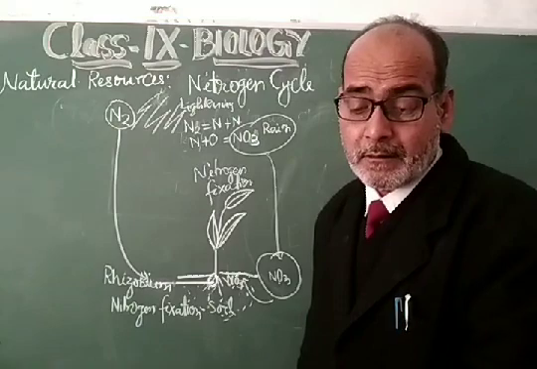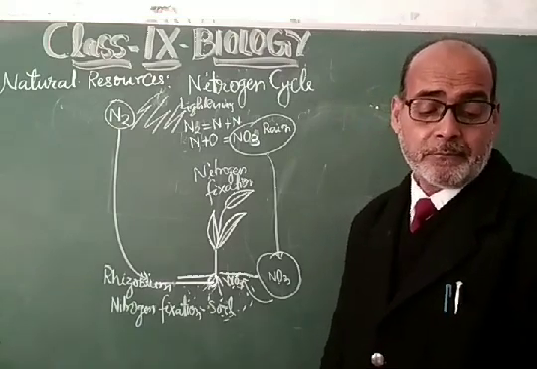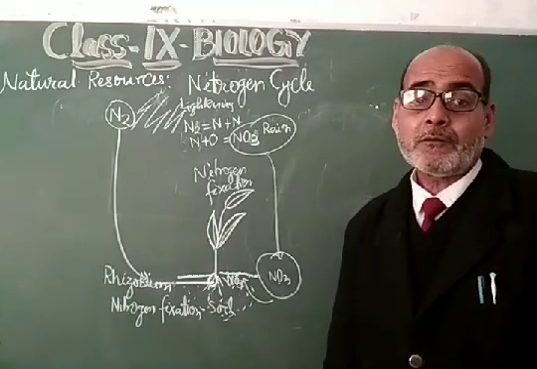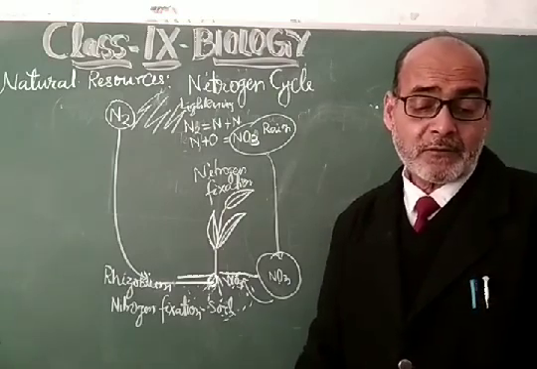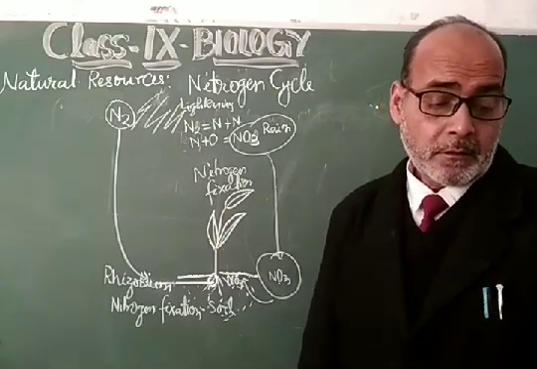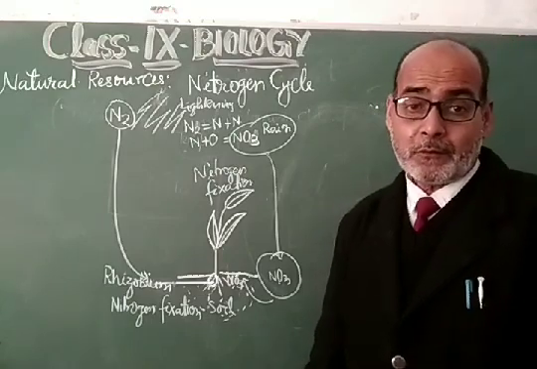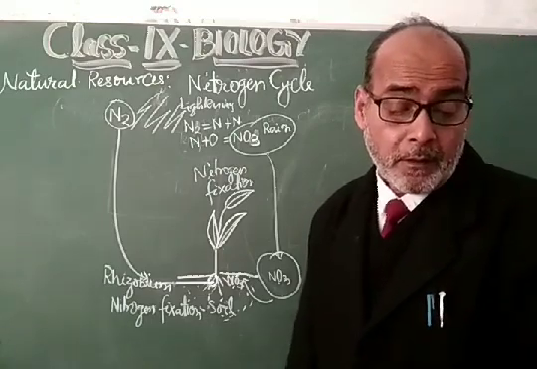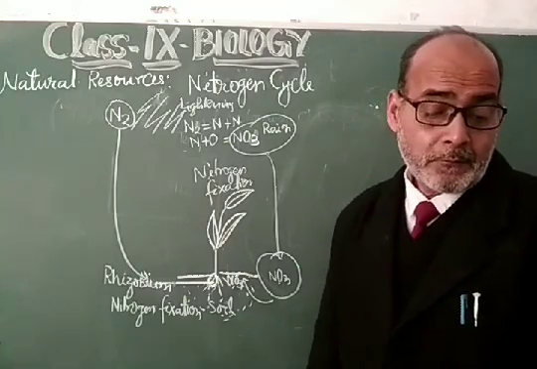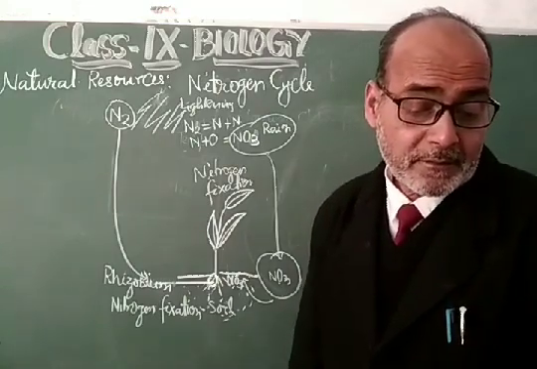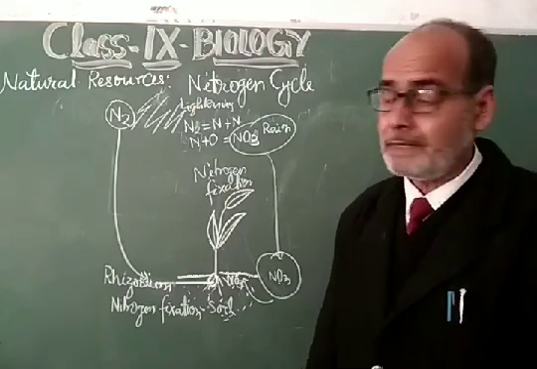Dear students, come to another thing, that nitrogen has to be assimilated. It gets absorbed by the root in the form of ammonium ion. This is the nitrogen assimilation.